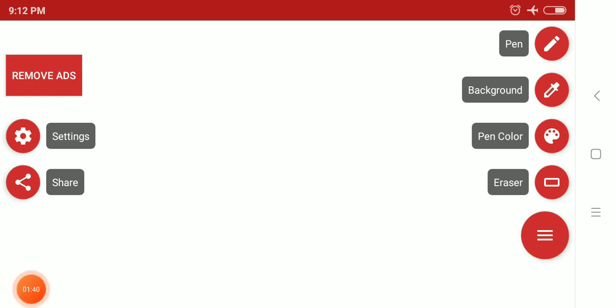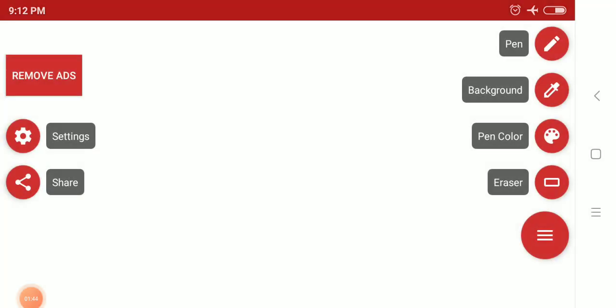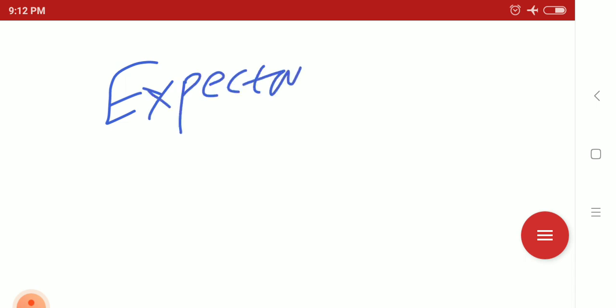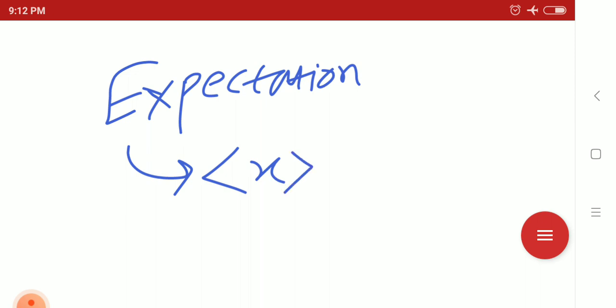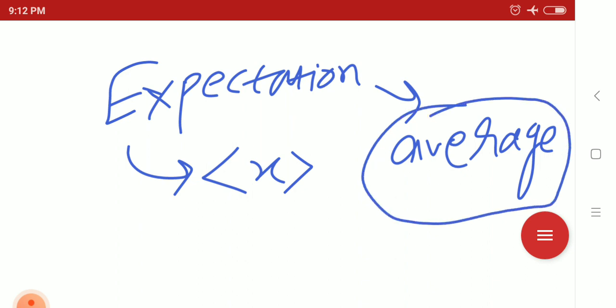What do you mean by expectation? How to do expectation in quantum mechanics? Suppose we are taking the expectation of a physical quantity, say x. Expectation, in general, is the average.